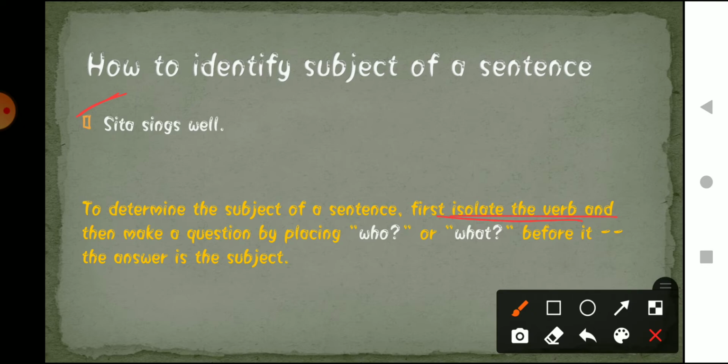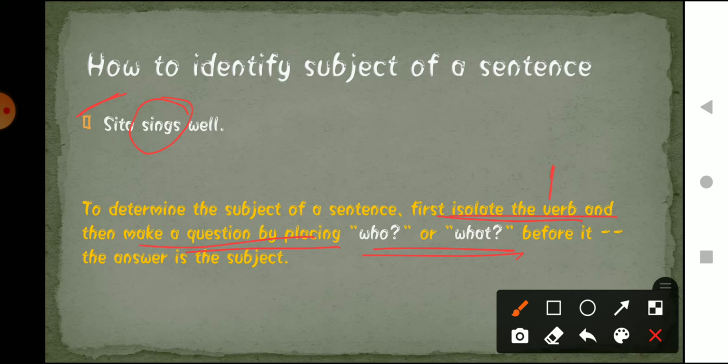So in the sentence "Sita sings well," what is the verb? Verbs are doing actions, those words that give us information about the action. So what is the action here? The action is singing, right? Singing is the action. Now we have done the first step, that is, to isolate the verb. After isolating the verb, we are going to make a question by who or what, meaning by whom the action is done, or who or what the action is about.